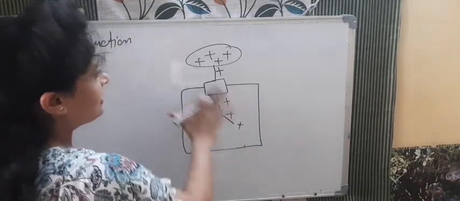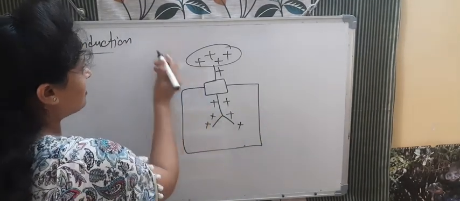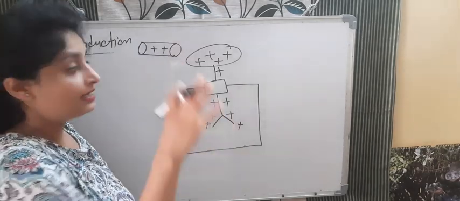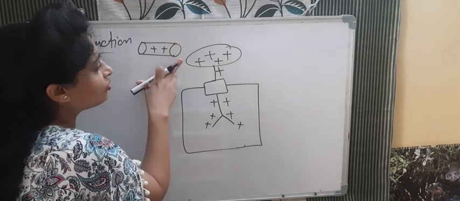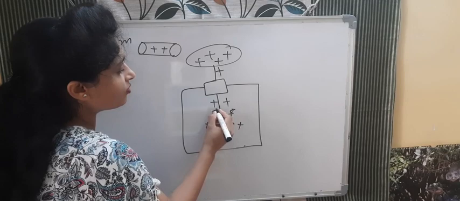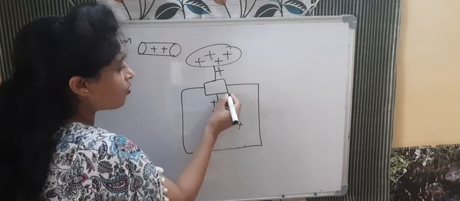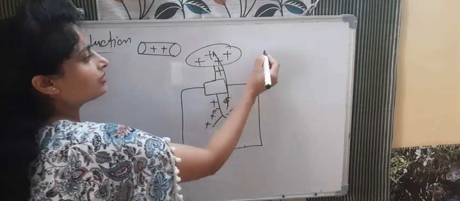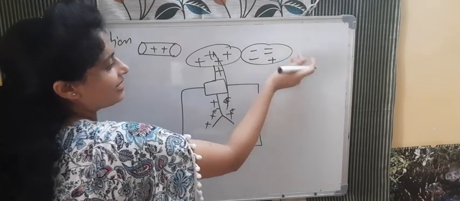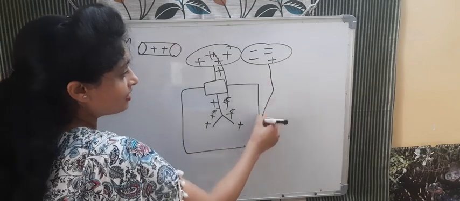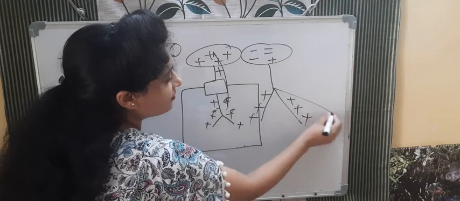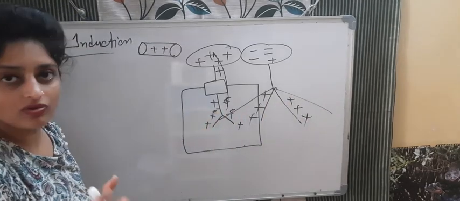Okay. So see, this is positively charged and I am taking a rod that is positively charged near to it. I am not touching this because it is induction method. When we are not touching, so what will happen? Because of the induction, electrons will start flowing from here, and when all the electrons come to the upside, this cap will become more negative and less positive, and positive will be more in the downward side. So what will happen? There will be more divergence. I think you are getting this.